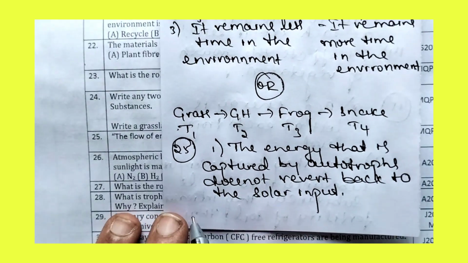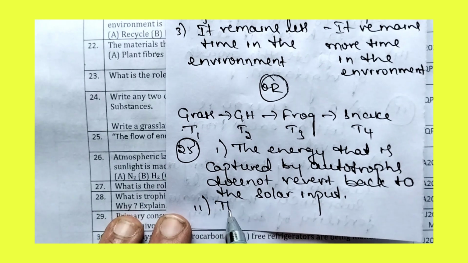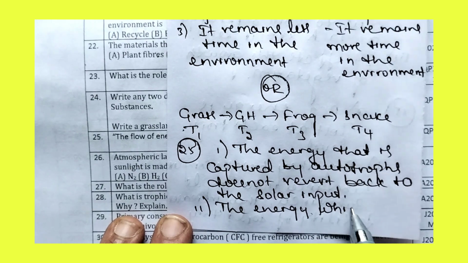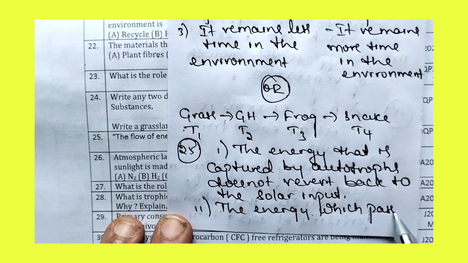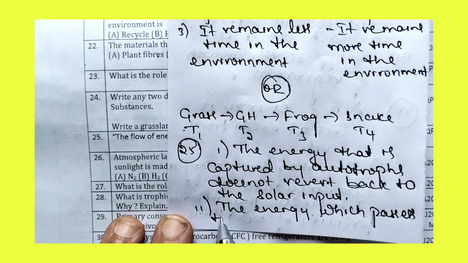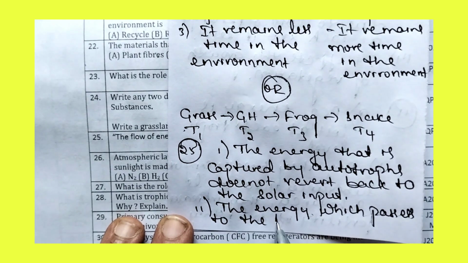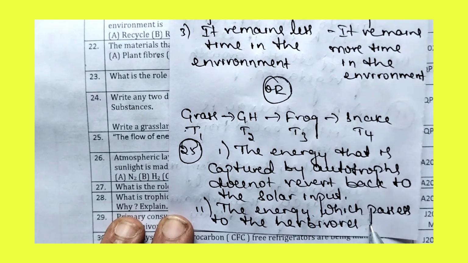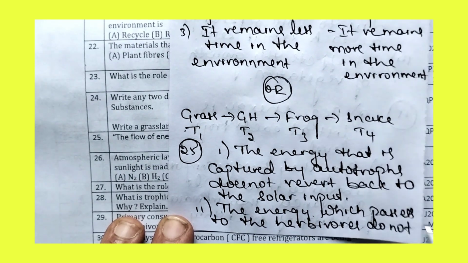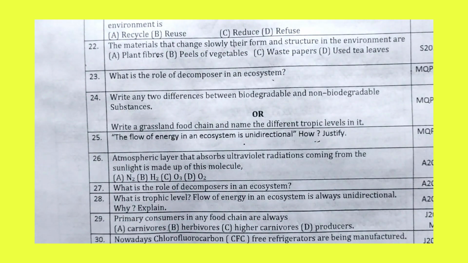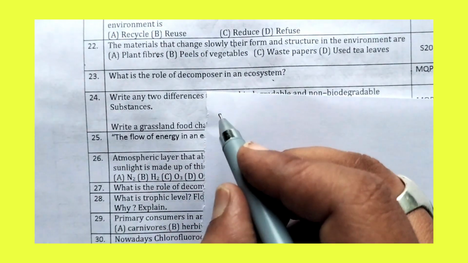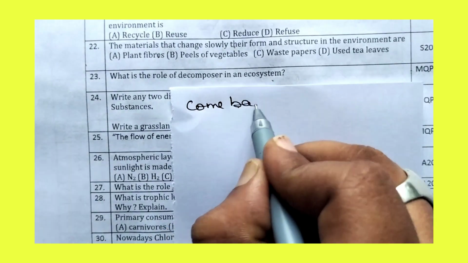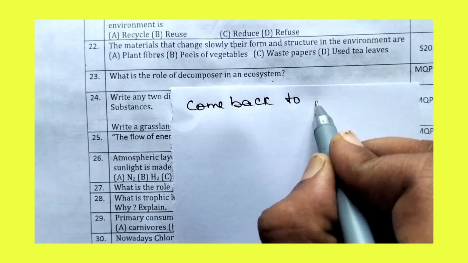That is the first one. The second point: the energy which passes to the herbivores does not come back to autotrophs.